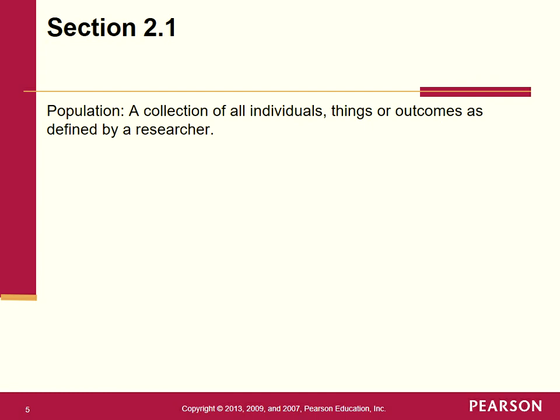All right, so what we're going to find out here in section 2.1, especially in the beginning here, is that there's a lot of definitions to go over, so just kind of bear with me. So we have what's called a population. This is a collection of all individuals, things, or outcomes as defined by the researcher. There's a couple of things that I want to point out to you. The first thing is the end part here, defined by a researcher.